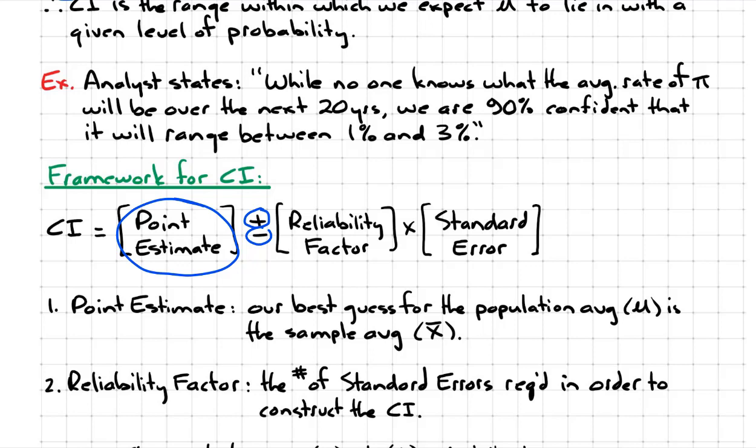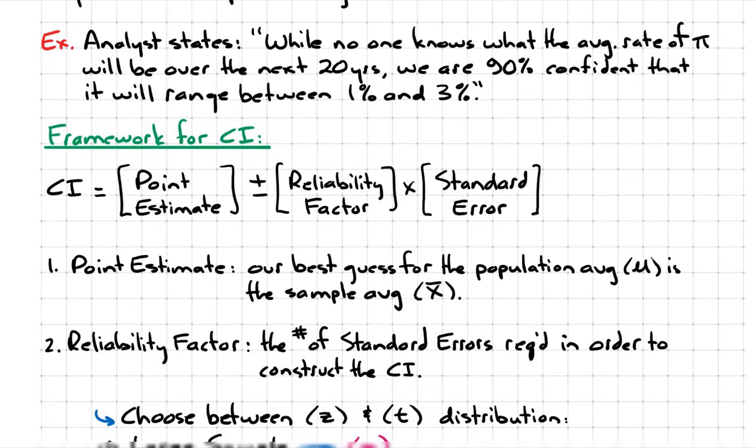Now the next question is, how far above and below do you go? That's called the reliability factor. And then we multiply the number of standard deviations that we need to go away from our point estimate by the value of that standard error. So let's expand upon all this.